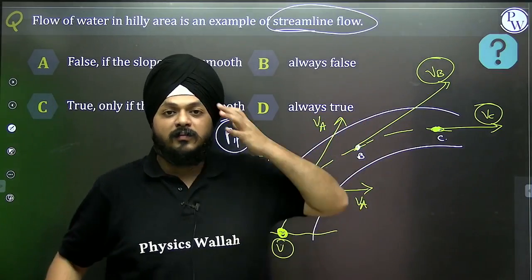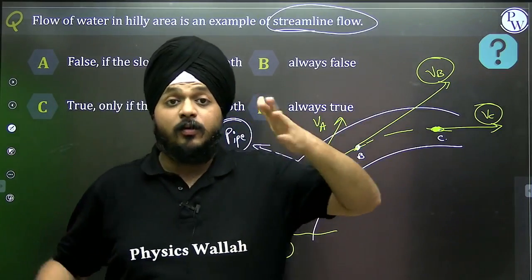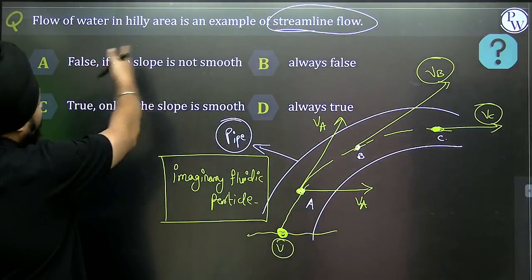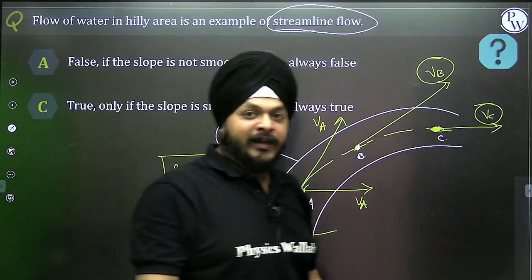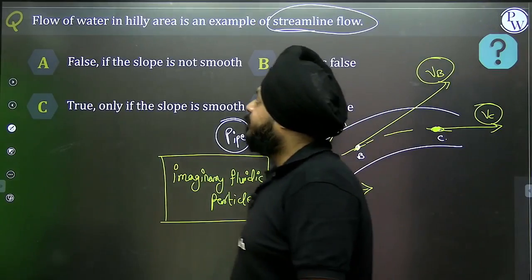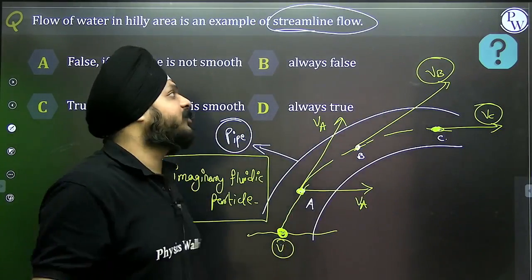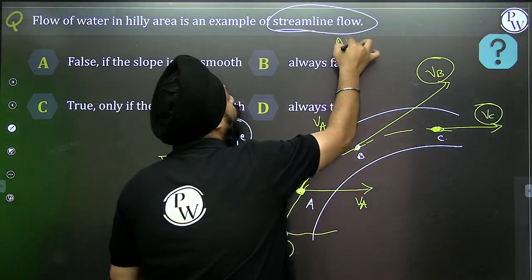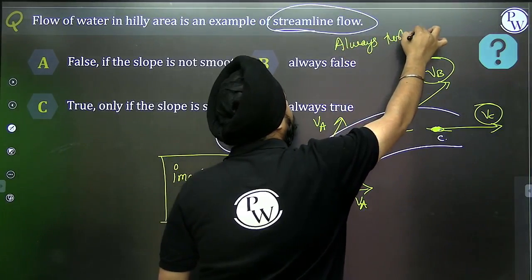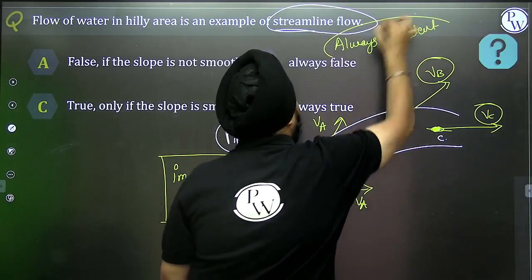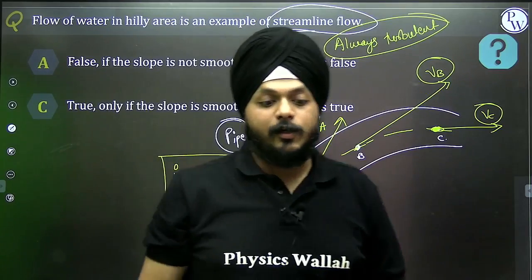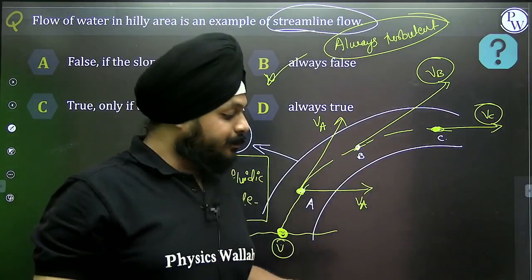Harsh flow, flood, turbulent flow, tsunami, turbulent flow. So do you think in the hilly area there is a possibility of a streamline flow? No. False. Flow is always turbulent into the hilly area. Right.